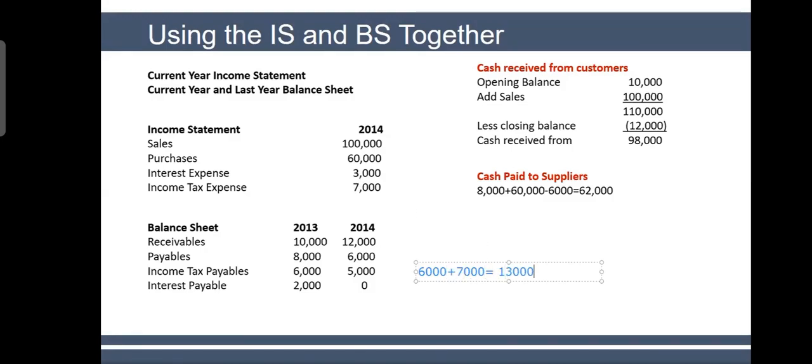So now your total tax payable should be 13,000. But what do you see at the end of the year? You only see 5,000. So it means that 8,000 has been paid out. 8,000 paid. Clear? Listen, if you will get any difficulty in this calculation, then we cannot move forward because cash flow statement is just based on these things.